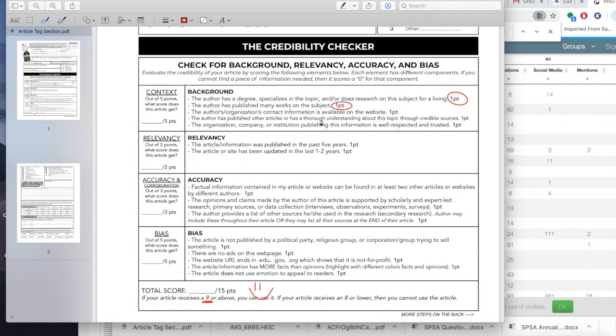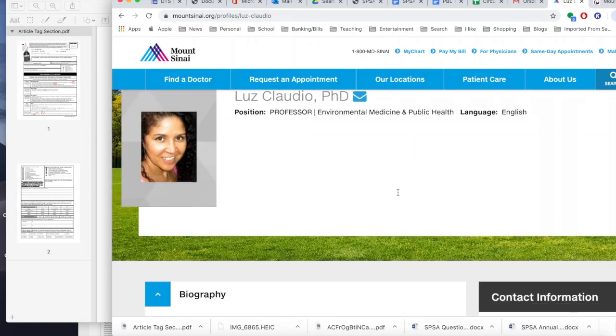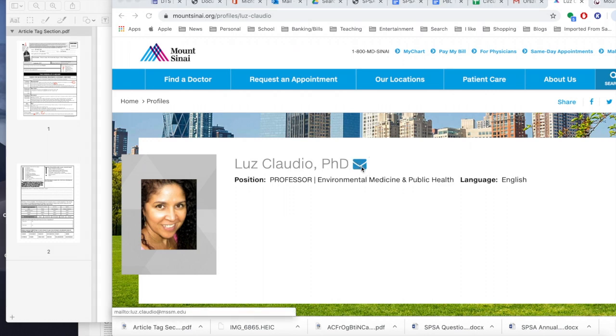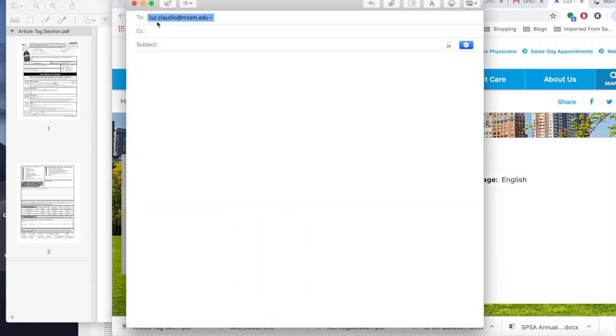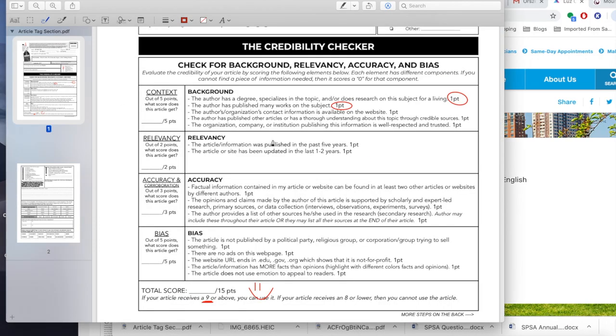The next thing says the author's organization's contact information is available on the website. If you go to the top, you can actually email her. So I'm going to click on the email icon, and it does have a live email account. So if you want, you can even email professors. But before you email people, you definitely need to get that approved and proofread and CC your mentor. So don't just email professors randomly.